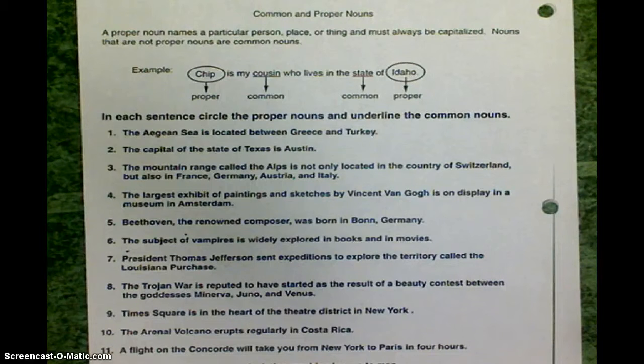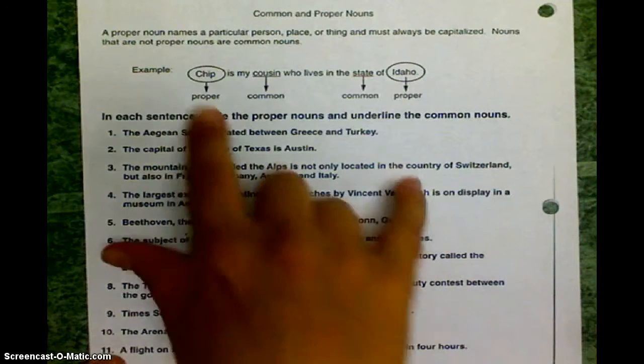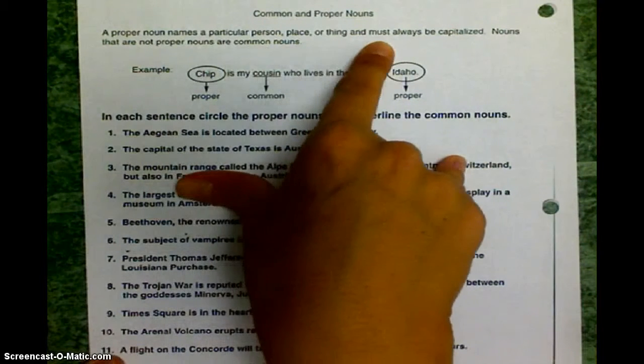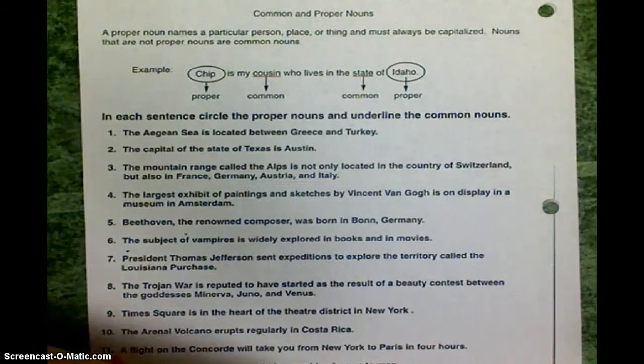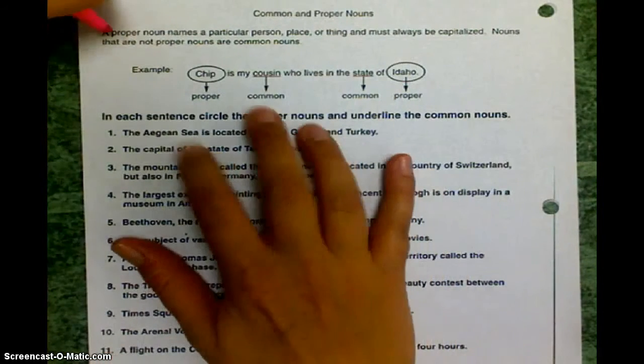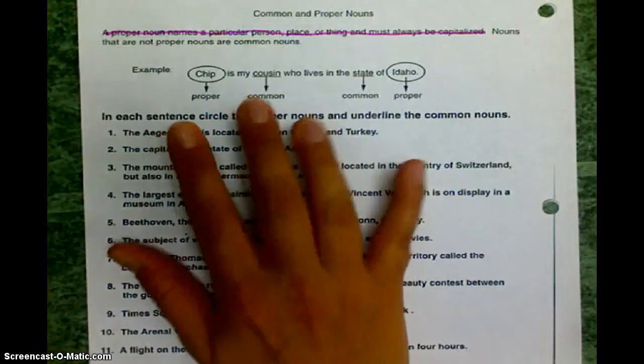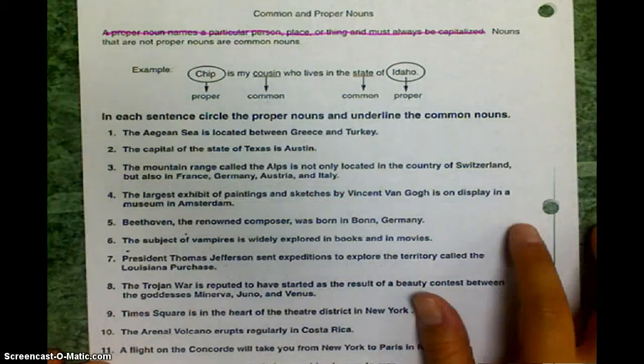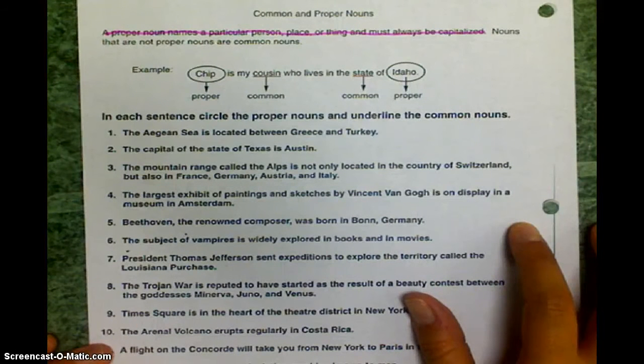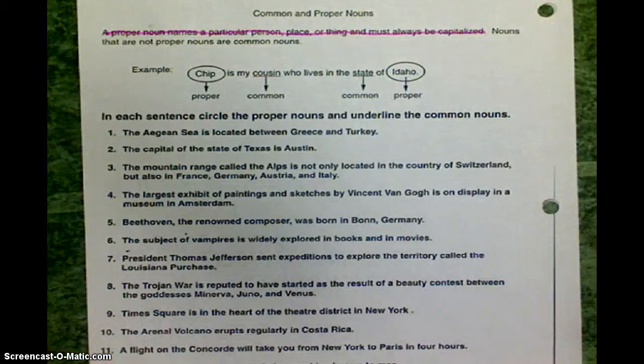We all know that a noun is a person, place, or thing, but sometimes we don't know the difference between them. So look, it says a proper noun names a particular person, place, or thing and must always be capitalized. I'm going to go ahead and highlight that because throughout the semester, I am going to be taking notes on grammar and I am going to be making flashcards of all my grammar definitions so that I know what I'm doing when it comes time for the test. So, a proper noun names a particular person, place, or thing and must always be capitalized.